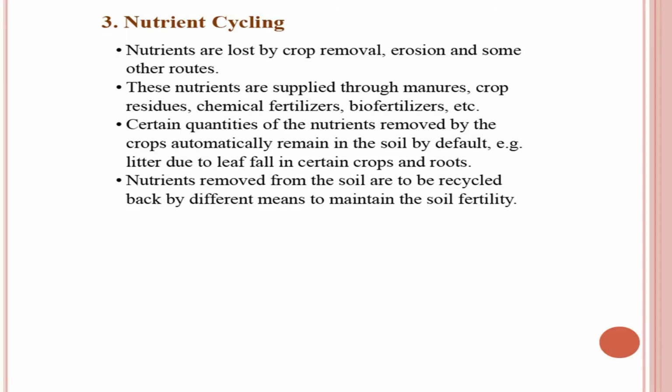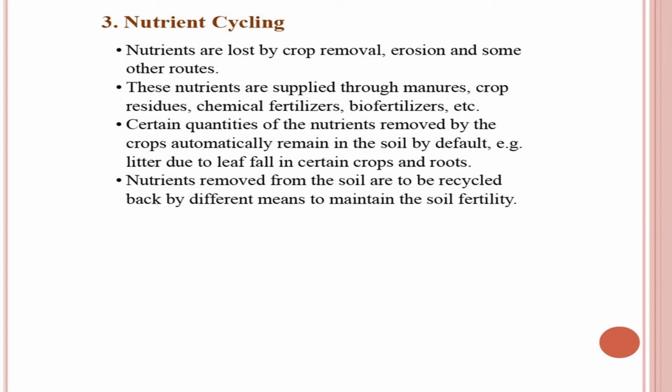The third principle of soil fertility: nutrients are lost by crop removal, erosion, and some other routes. There are a number of routes by which nutrients are lost from the soil. Crops take up nutrients in their straw, in their flowers, in their seeds, and so on. Erosion also causes removal of nutrients from the soil, and there are certain other routes like ammonia volatilization, ammonium fixation, or maybe leaching of nitrates, by which the nutrients are lost from the soil.